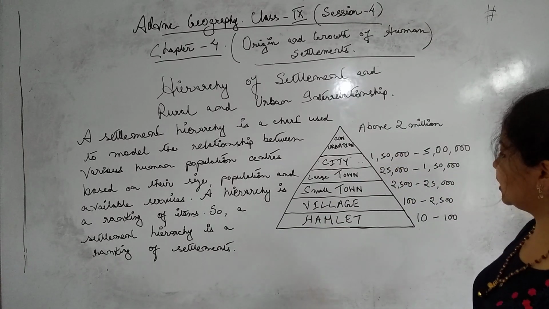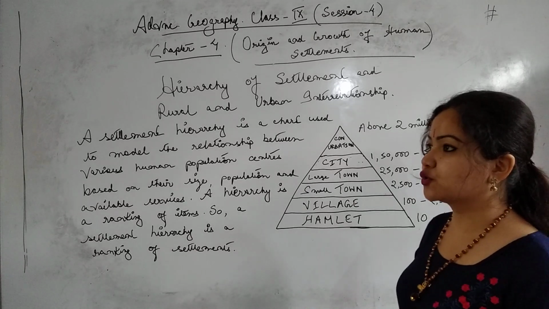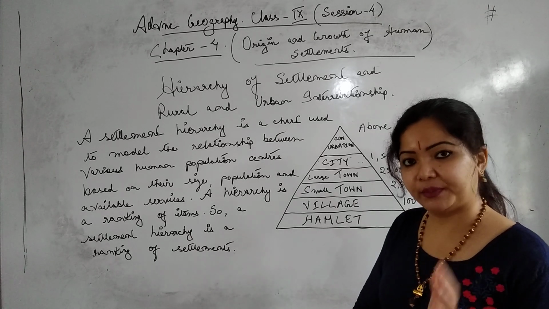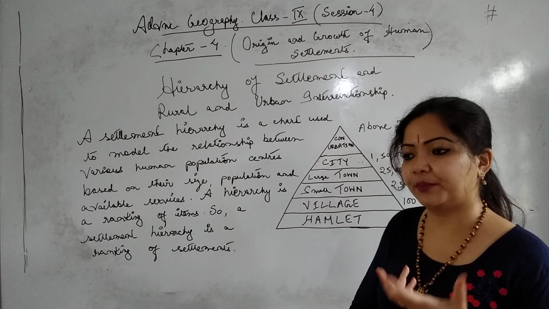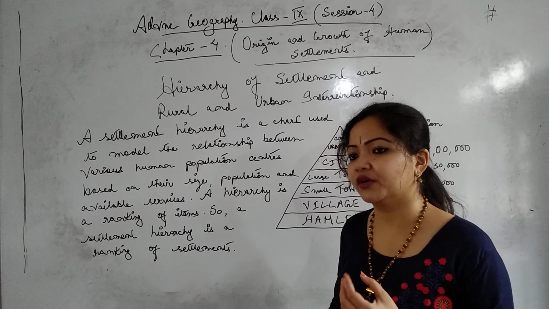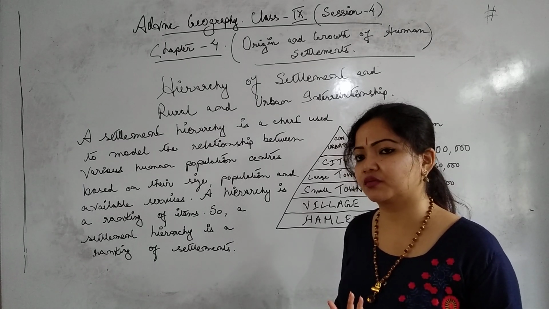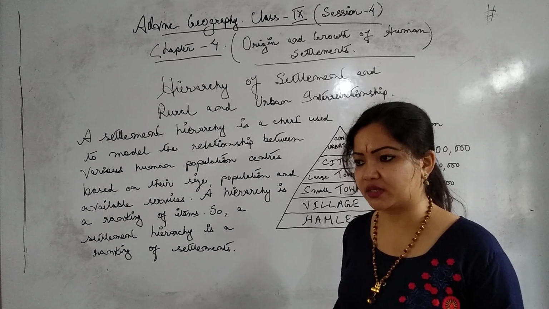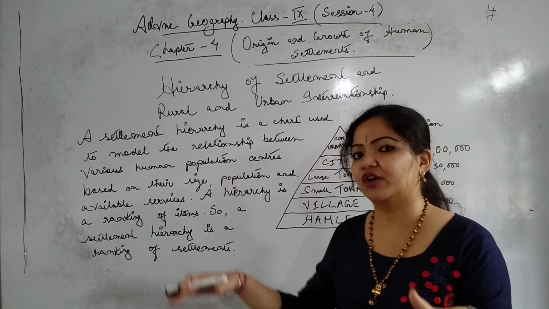Here you can see the hamlet. When people used to settle in a particular place, initially they settled in groups of 3 to 5 members, and then from 10 to 100 members. In a particular area there were only 10 to 100 people.